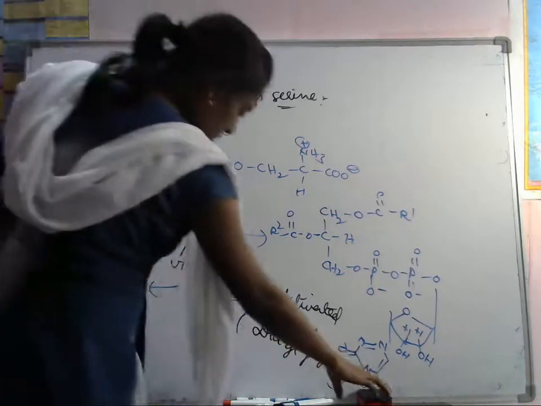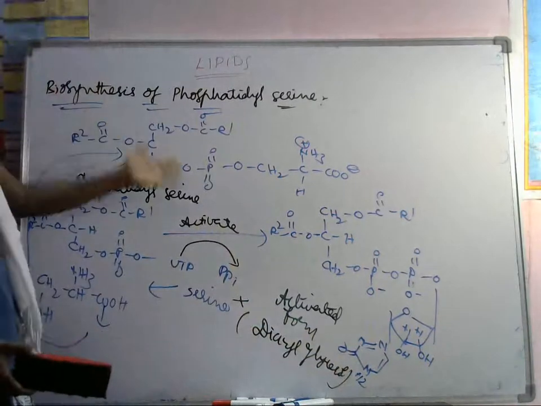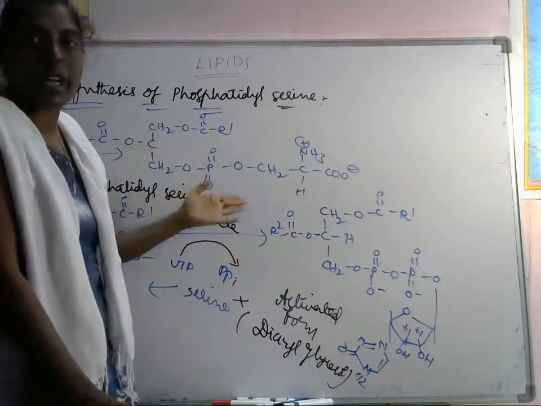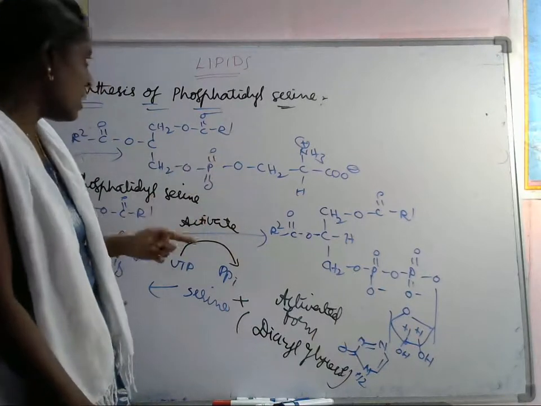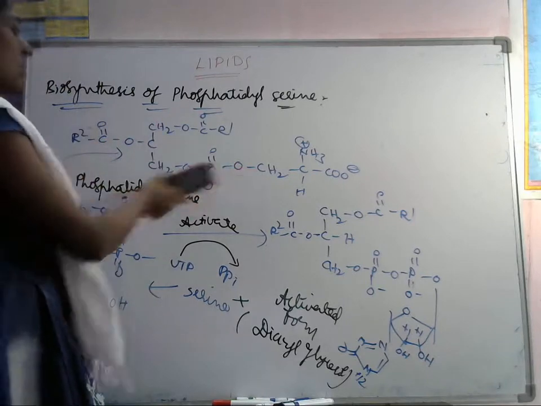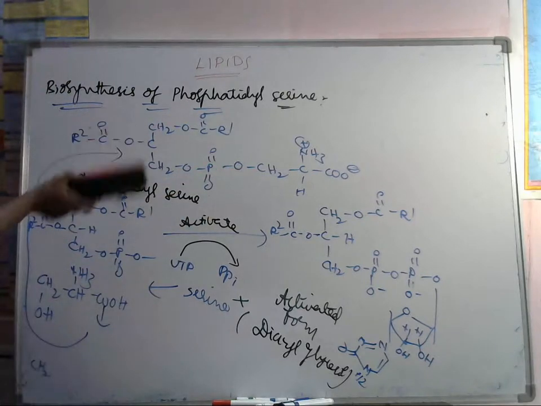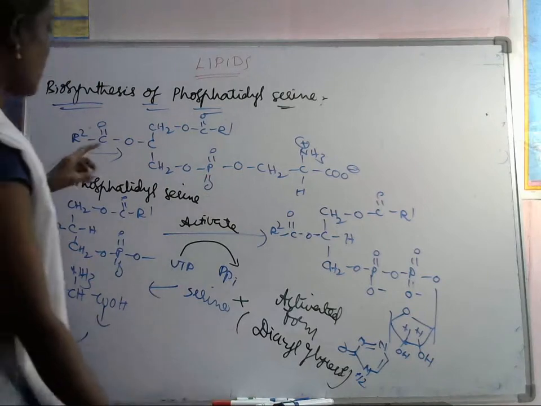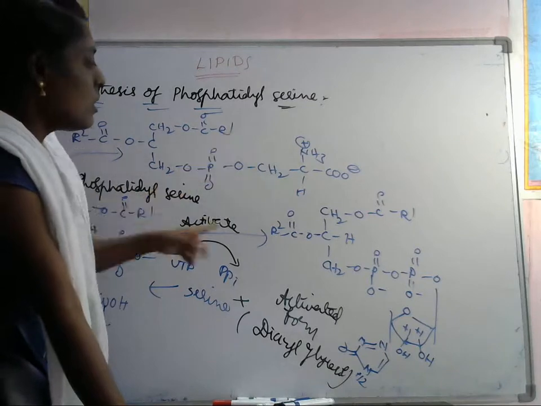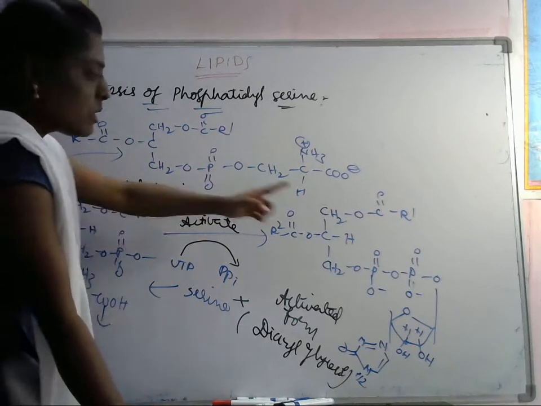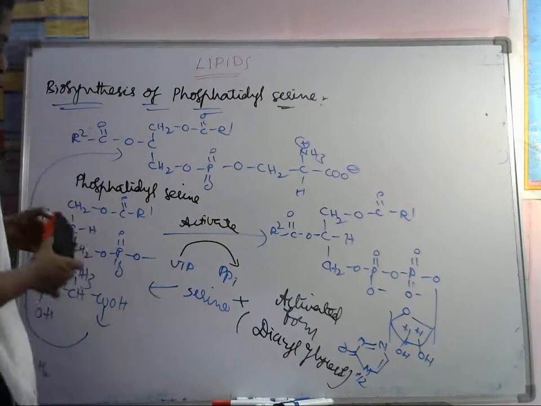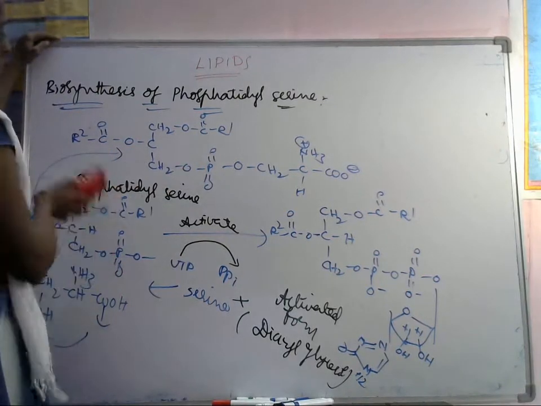So next one, in the same manner, phosphatidyl. We have to prepare the phosphatidyl inositol. This is the phosphatidyl serine. We have to add the serine group. Phosphatidyl means we have to add the phosphatidyl group, and if you add the serine group, we'll get the phosphatidyl serine by a series of reactions. Like that, we have to carry out another one, which is phosphatidyl inositol.